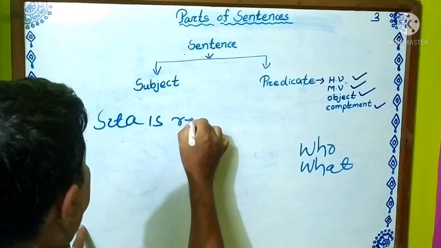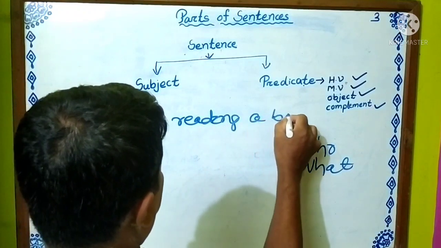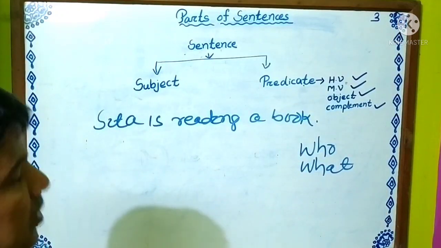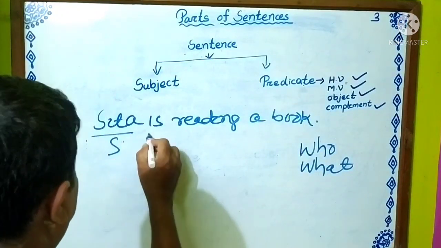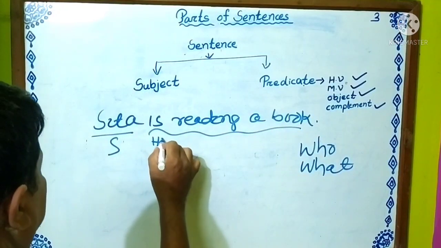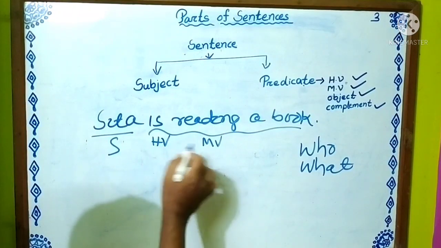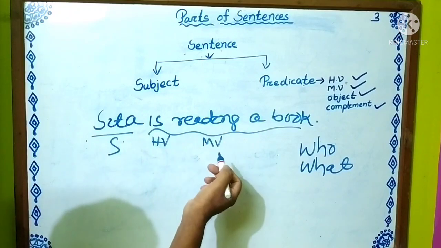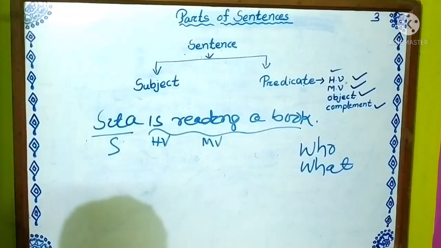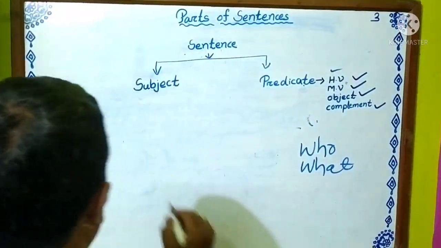Sita is reading a book. Here, who is reading a book? Answer is Sita. In the predicate part, I have told you this is the helping verb and this is the main verb. The predicate part consists of a helping verb and a main verb. Okay, same sentence.